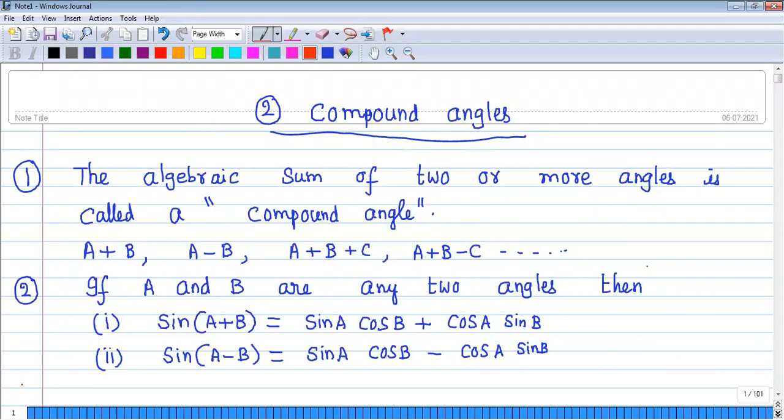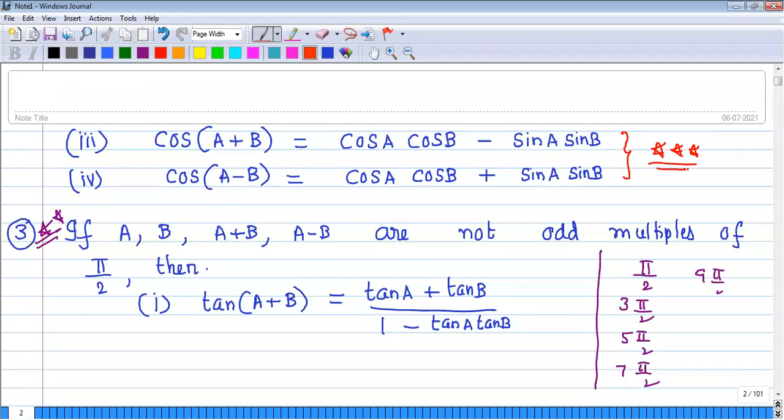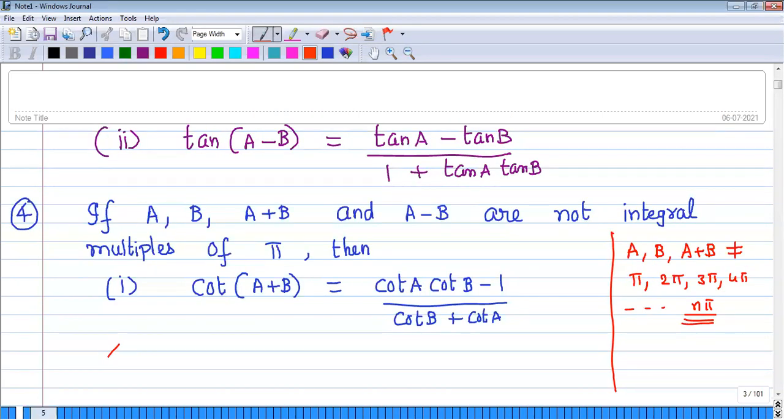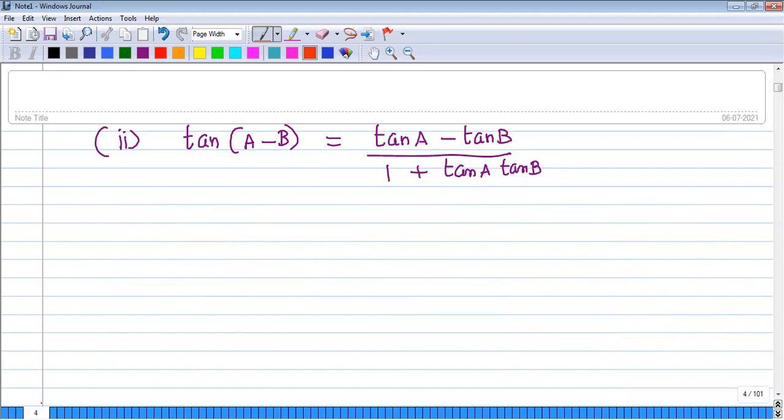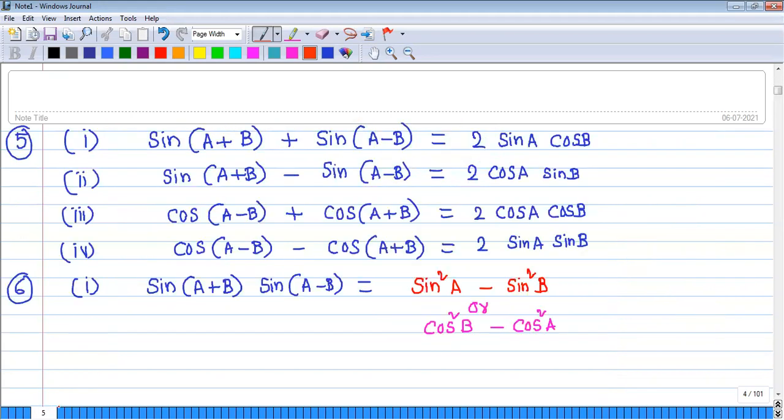Its concept is clear. Okay. I'm asking about the concept, whether it is clear or not. Clear, sir.